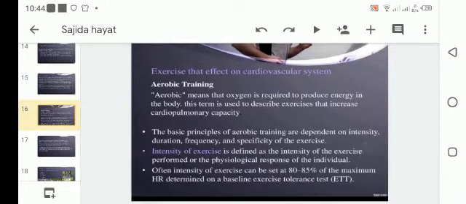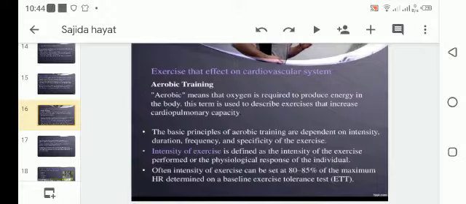Now, the exercise that affects the cardiovascular system includes aerobic training. Aerobic means that oxygen is required to produce energy in the body. This term is used to describe exercise that increases cardiopulmonary capacity. The basic principles of aerobic training are dependent on intensity, duration, frequency, and specificity of the exercise.